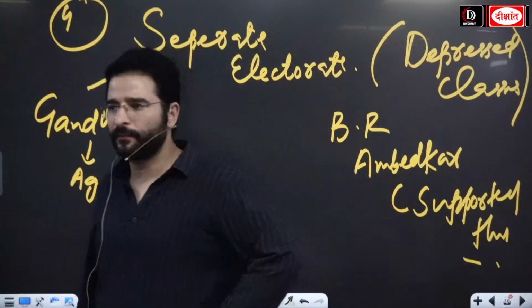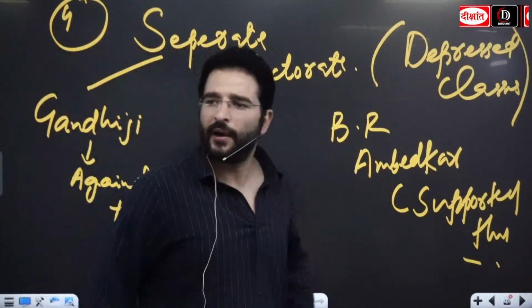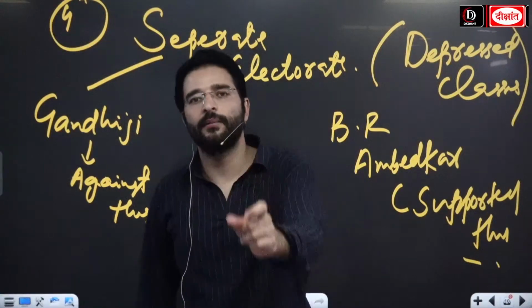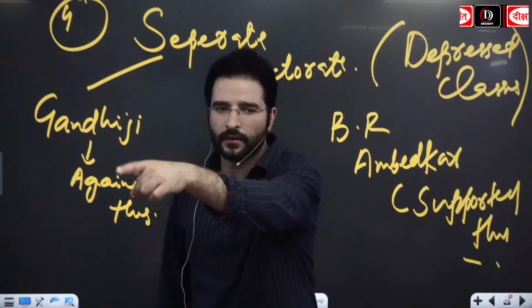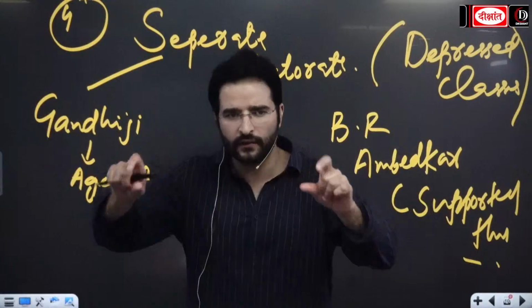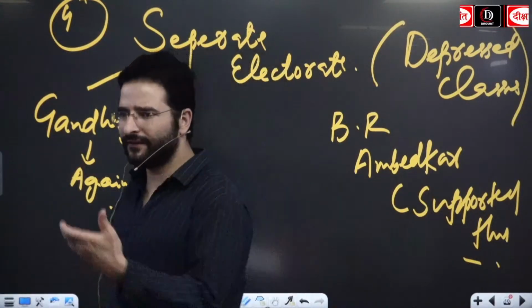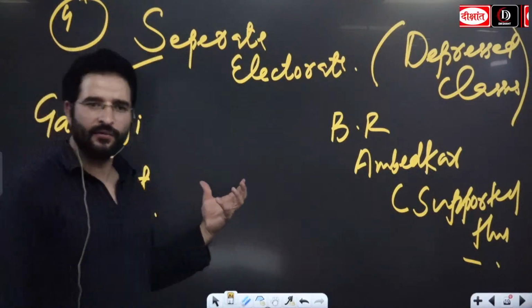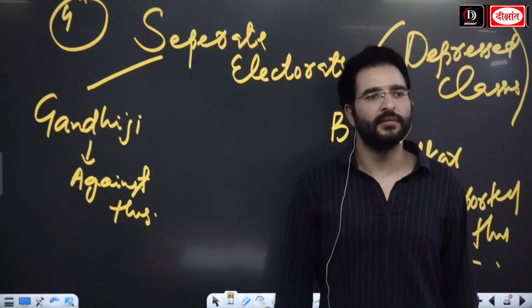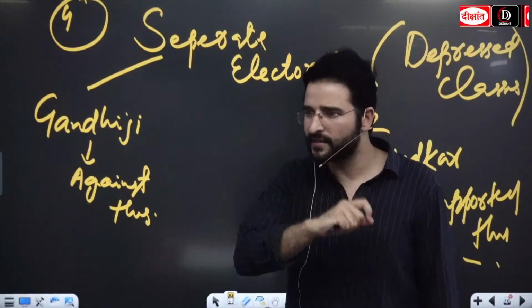Apart from that, when we look at religion, Gandhiji was religious, but on the other hand, after some time, we are going to see B.R. Ambedkar Sahab got converted into Buddhism, and lakhs of his followers also got converted into Buddhism. But when we are looking at this one, these were some of the differences. But there are going to be similarities as well between Gandhiji as well as B.R. Ambedkar. Heading दे दीजिए similarities.